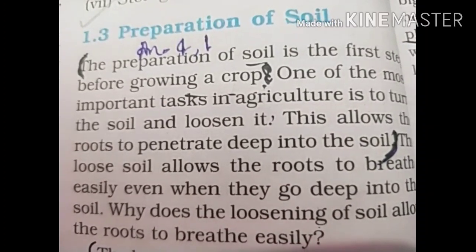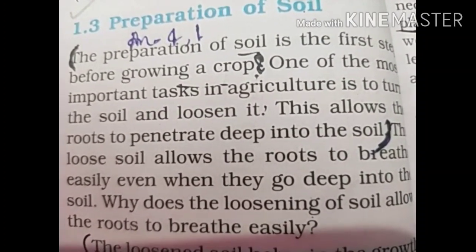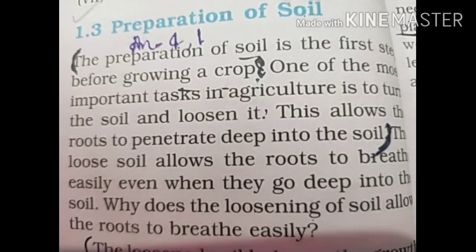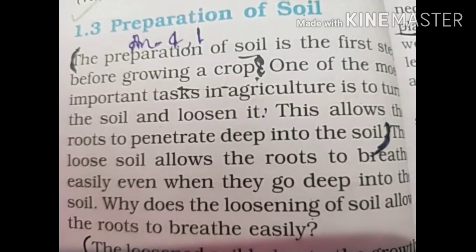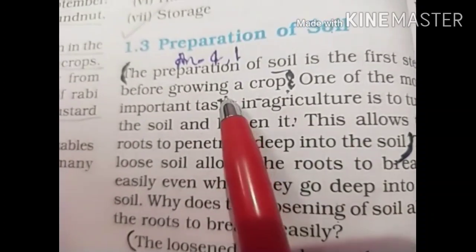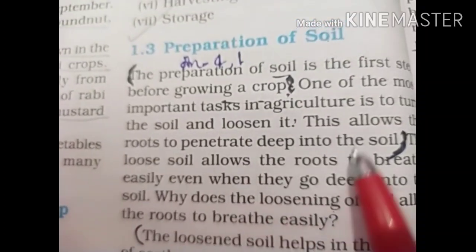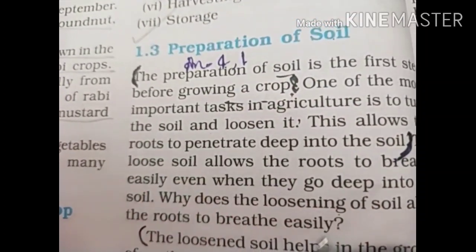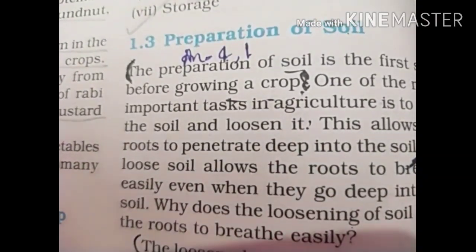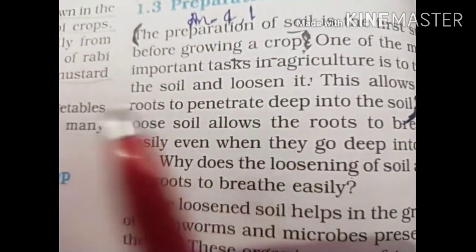So if we turn the soil by digging, by plowing, we can move the uppermost layer, which has become dry, in the downward direction, and the downward soil into the upward direction. The uppermost layer will move downward, and the lower layer will move upward. This turning of the soil is very important for agriculture.